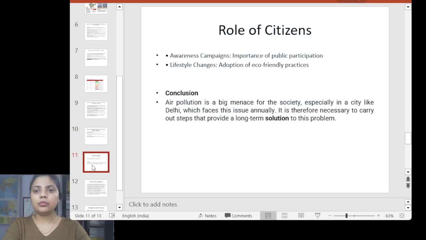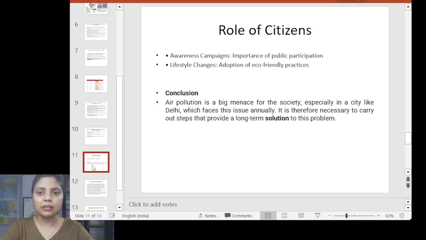Next, we are going to see the role of citizens. Apart from the government steps, the role of citizens is very important, and that is the awareness campaign. Whenever I go outside, I always see people burning plastic, especially the people who have shops along the roadside. The winter is very harsh, so they burn plastic to get some kind of heat. This also creates pollution.